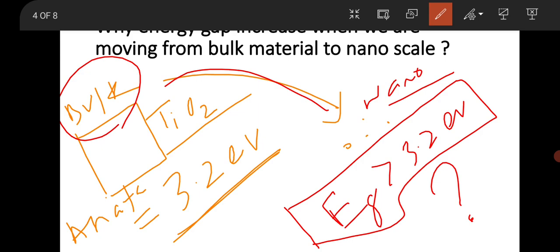If you increase the size, the energy band gap decreases. If you decrease the size, the energy band gap will increase. But why? My question is, why is there a change of band gap, that is, an increase of the band gap, whenever you are moving from bulk material to the nano material?